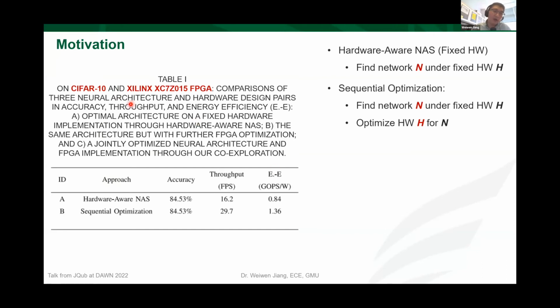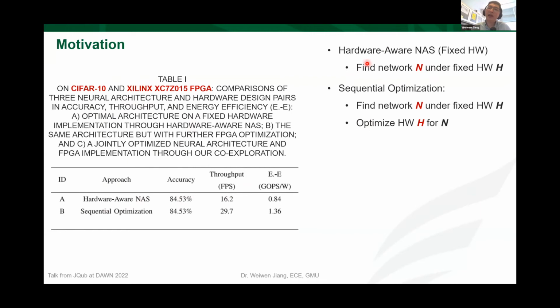Here we use an example based on CIFAR10 and a Xilinx FPGA, and we applied the existing hardware-aware approach, and also another approach to do some sequential optimization. Let's first look at the hardware-aware approach. As we introduced, we have a fixed hardware.